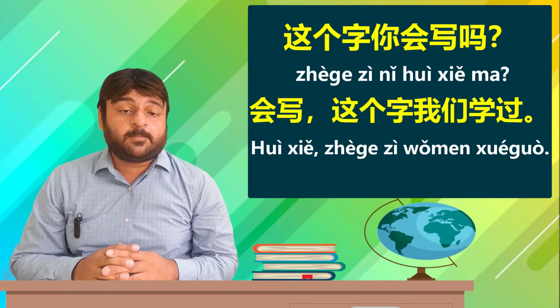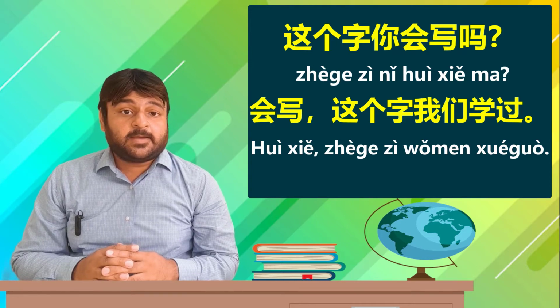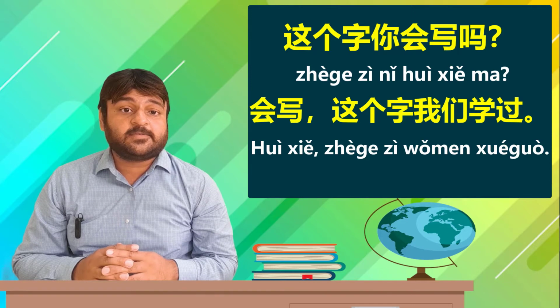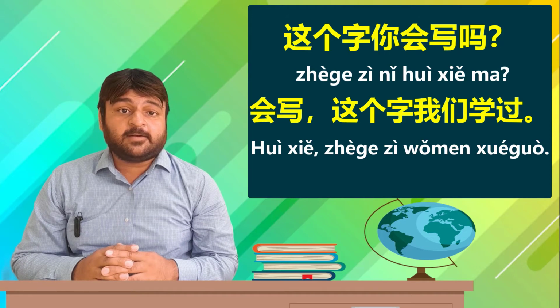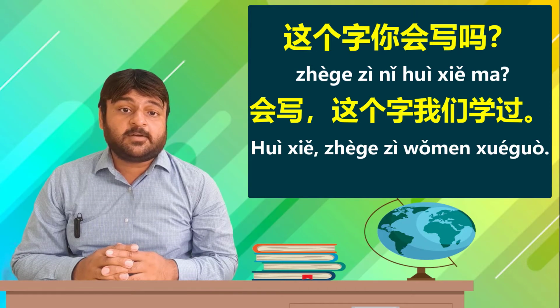And "le" could also denote past tense or something that has already happened. So had we used "le" in this case, 学了, studied, "le" would have denoted that this has been done, and 过 denotes that this has already been done. If we had used "le," the translation would have been, I can write this character, I have studied. But because we have used 过, the translation is, I can write this character, we have already studied this character. So 过 gives a sense of already having done or studied something.